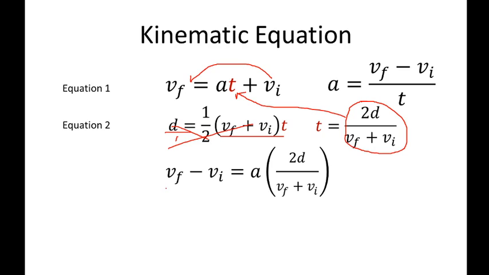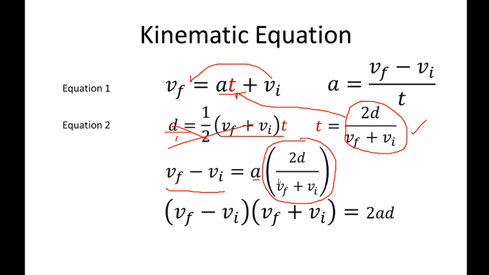That's why we have vf minus vi, and then retain a and t. So we replace the t. This one is the t value from this equation. So simplify now. You need to multiply numerator by numerator, so we have 2ad this time. Combining this 2a and this equation right here, it becomes 2ad over vf plus vi.